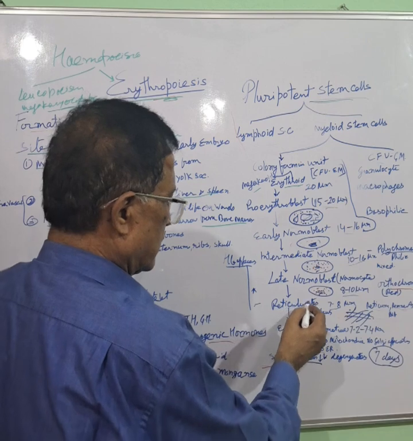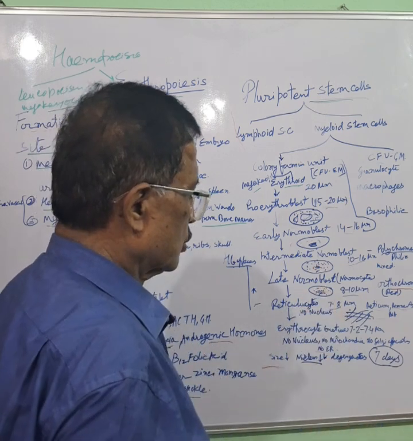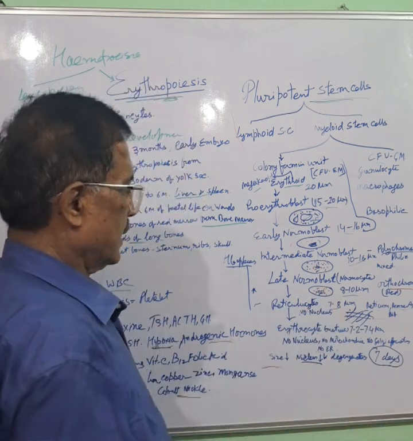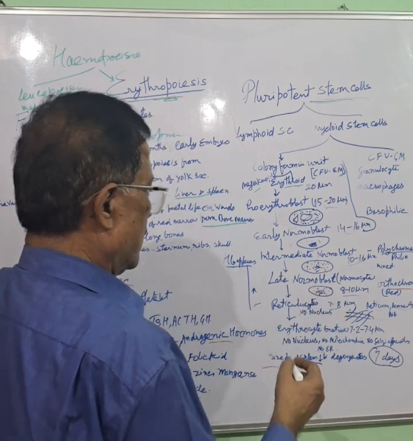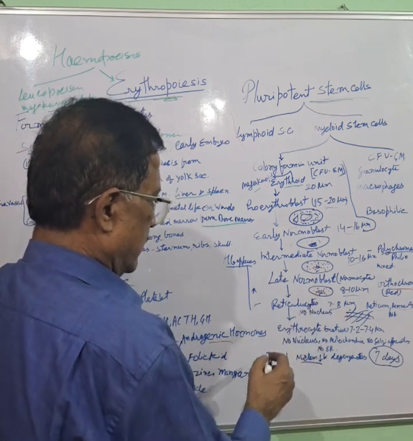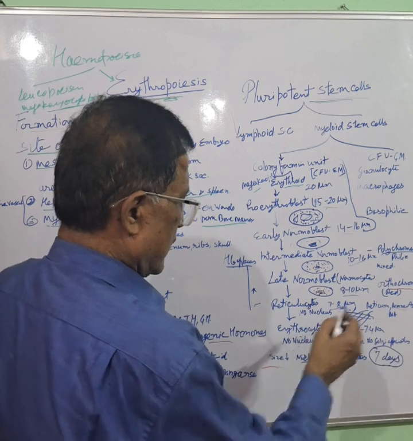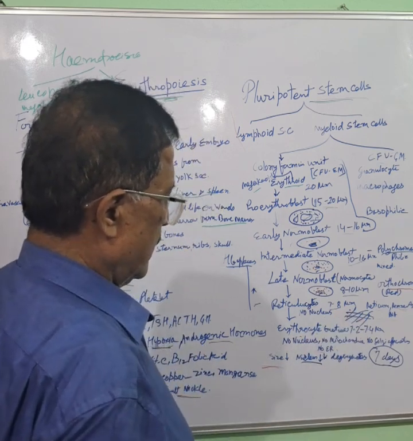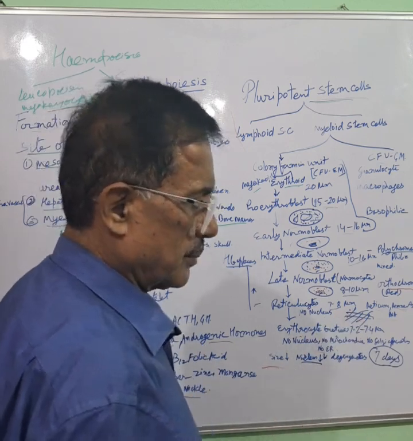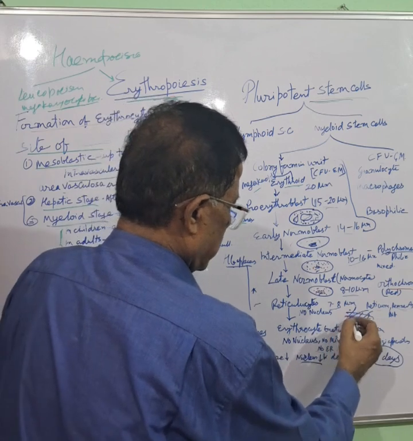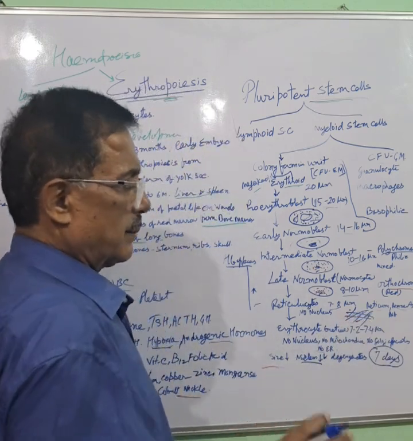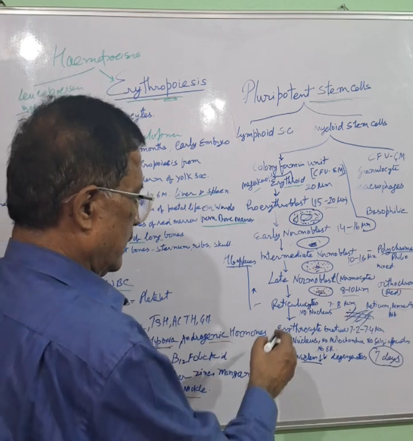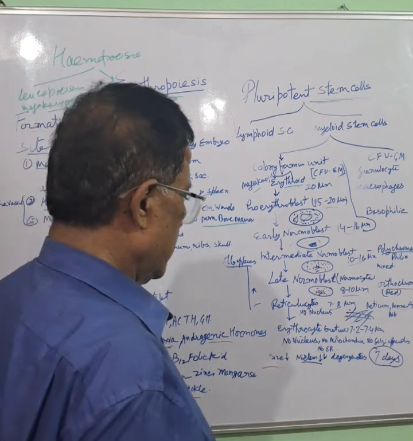In late normoblast it becomes orthochromic. Hemoglobin concentration rises and it becomes more and more red. And then reticulocyte. In reticulocyte, a reticulum appears in the cytoplasm due to remnant of RNA. And then erythrocyte, that is mature cell.